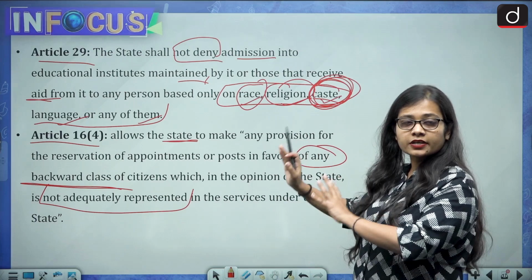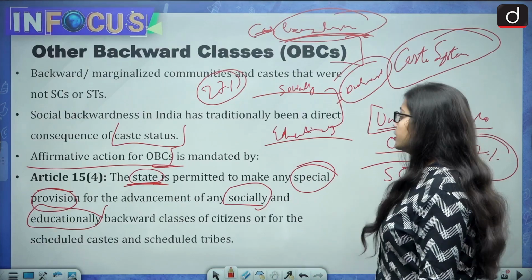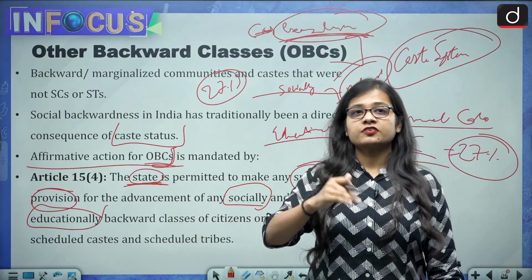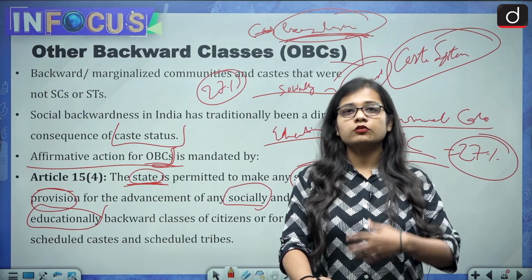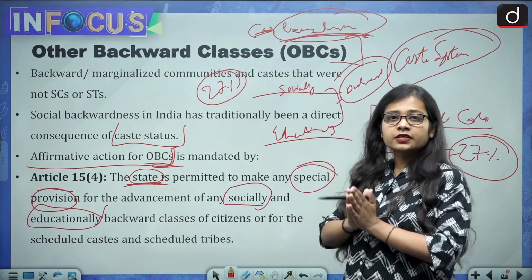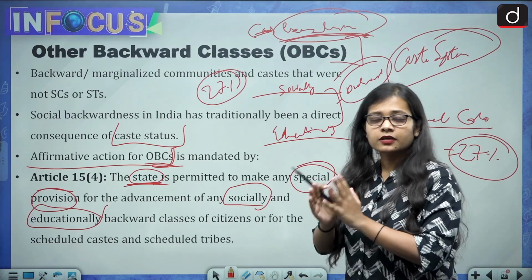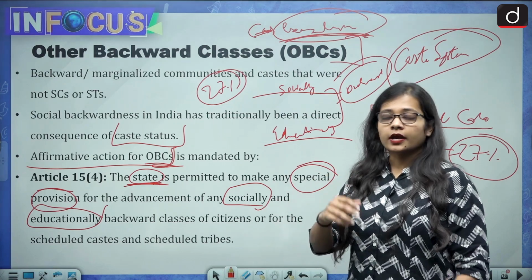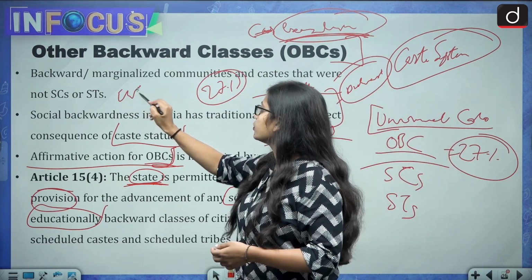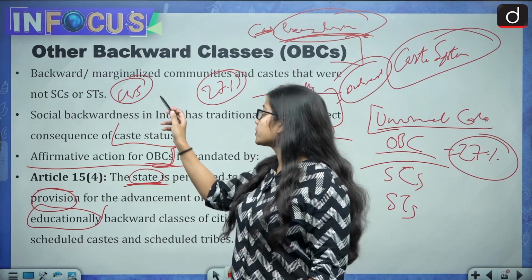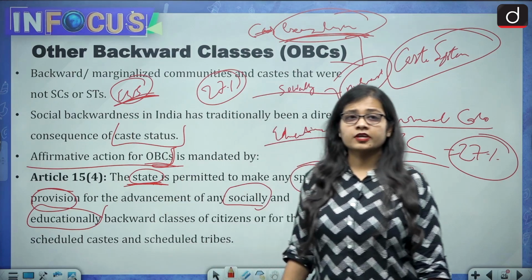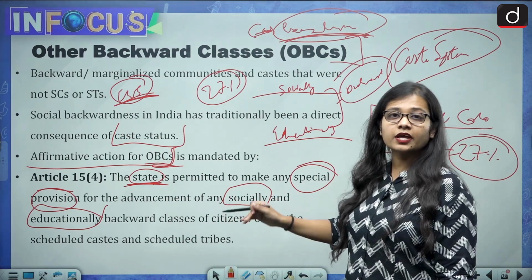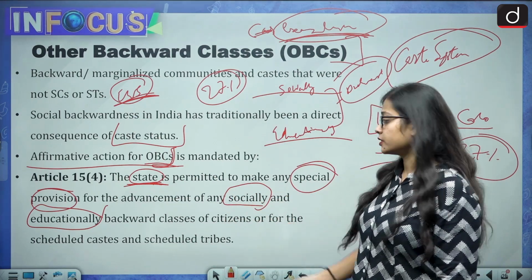So these are the three articles which give affirmative action for the OBC, and they signify that the state is permitted to make provisions with respect to the socially and educationally backward. Now there is an EWS criteria also, that is the economically weaker section. This has also been included, but when we talk about backwardness, it is social and educational.